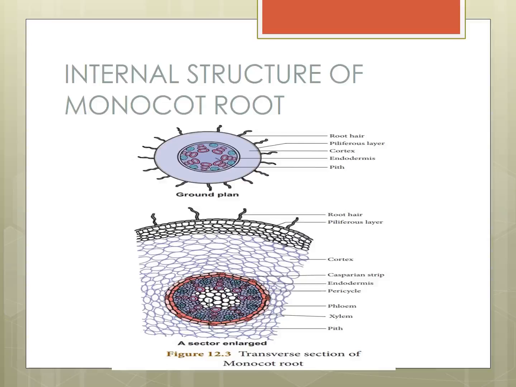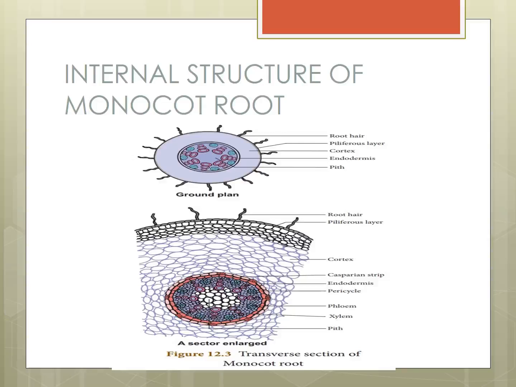What is stele? Inner to the endodermis. That means all the tissues inside the endodermis constitute the stele. It includes pericycle, vascular tissues and pith. Pericycle is a single layer of thin-walled cells. The lateral root originates from this layer.